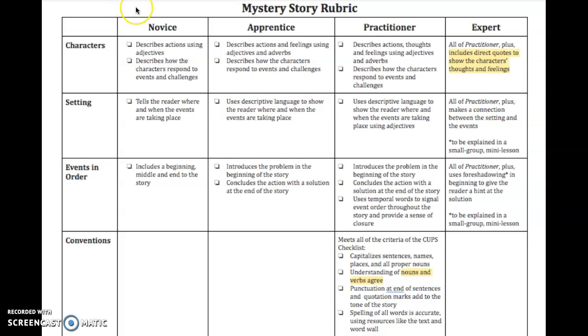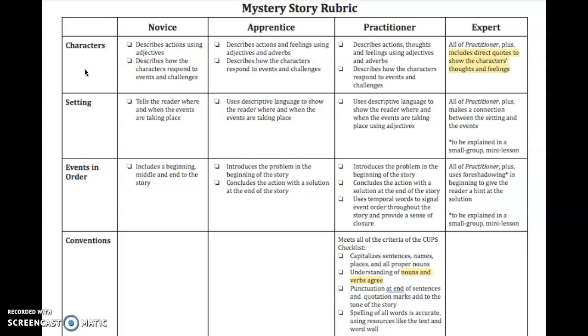Mystery Story Rubric. Characters. Novice describes actions using adjectives, describes how the characters respond to events and challenges.